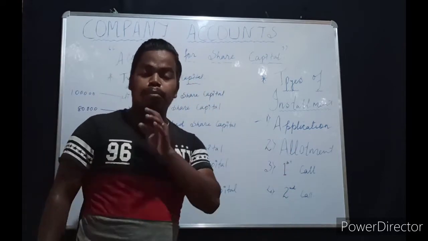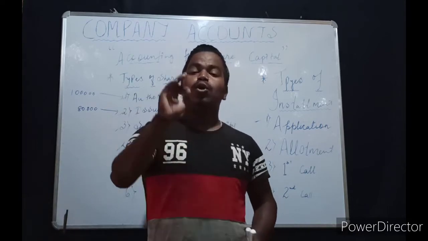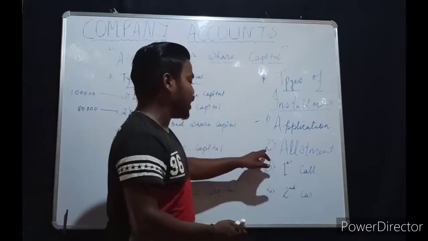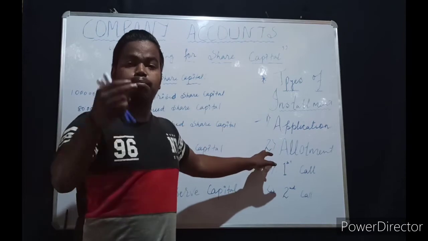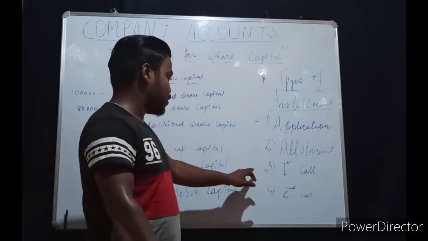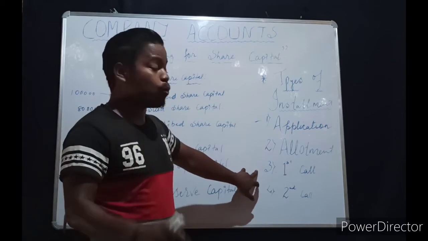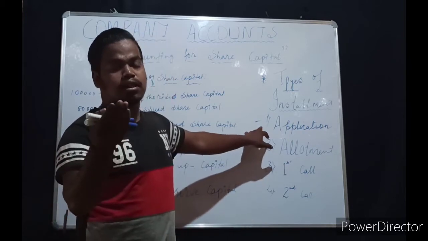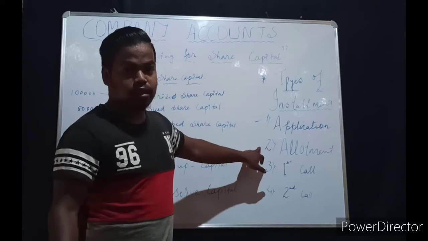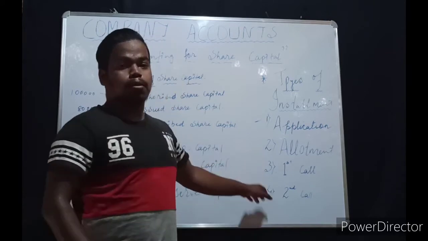Now, allotment. Allotment means the amount which will be due for the very first time, and the amount which will be due for the second time is called first call. First call and allotment are very much similar. I'm telling you why. Application, as I have told you, is the same as down payment, and allotment is the first installment. The first call.